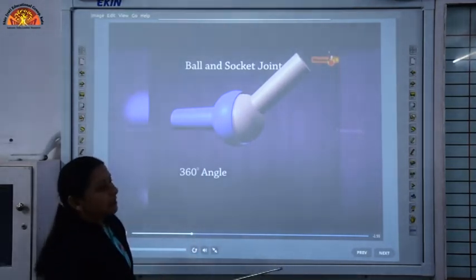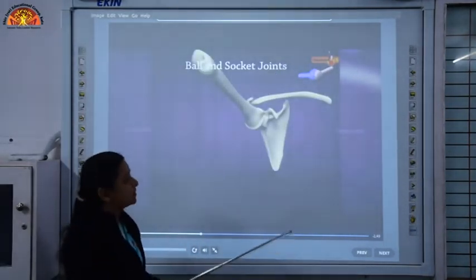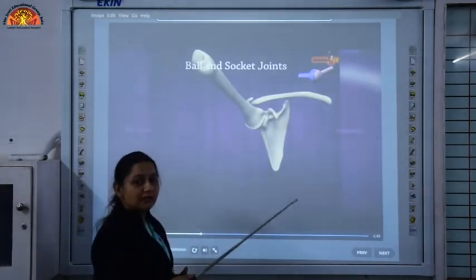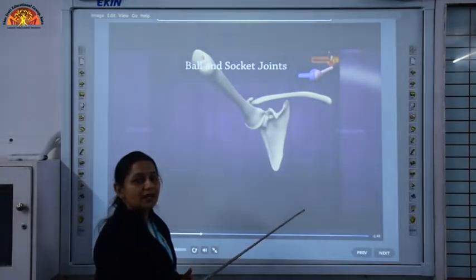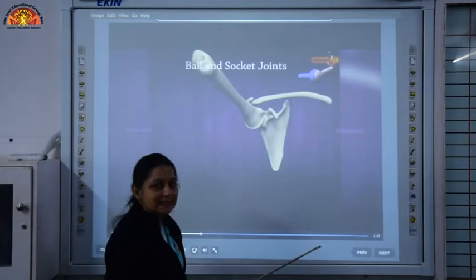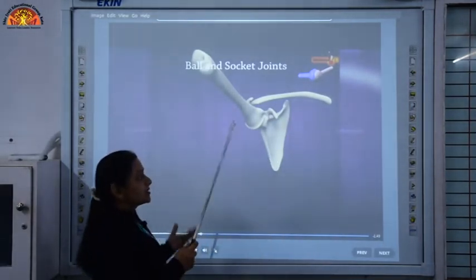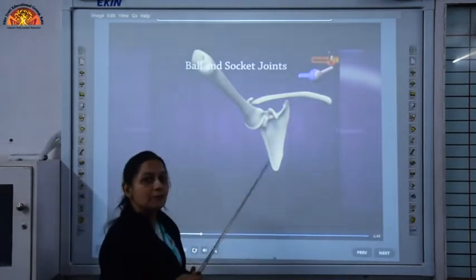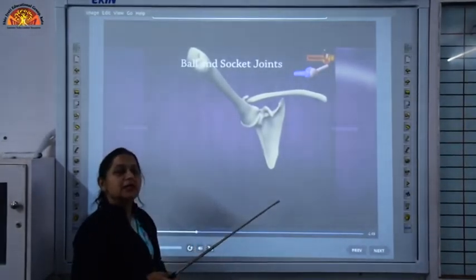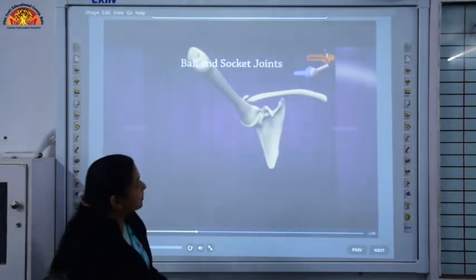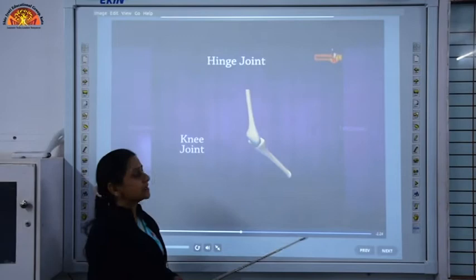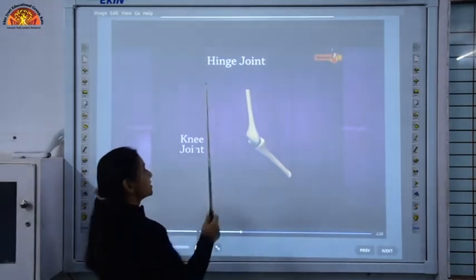The end of the bone which is round in shape is fitted into the cup shaped hollow of the other bone, and this type of joint is present in our shoulders. Here you can see, we are able to move our shoulders. You must have observed bowlers, when they are bowling, they move their hands at an angle of 360 degrees. So this type of joint allows maximum movement, and it is present in our shoulders and in our hip girdles.